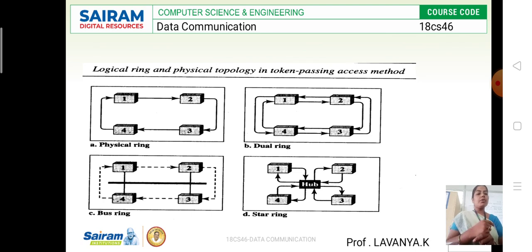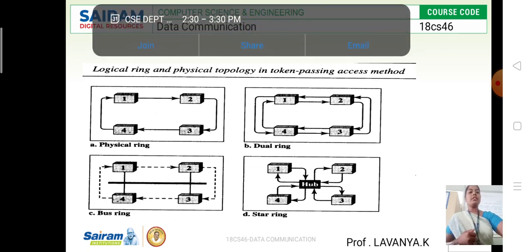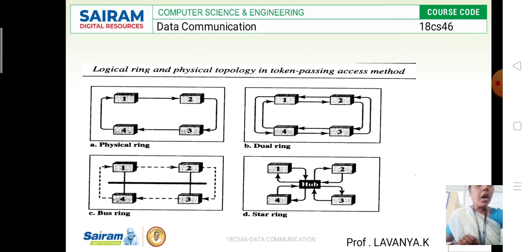Then the star topology. Here the hub is the centralized device. The hub controls all four stations, or four systems.